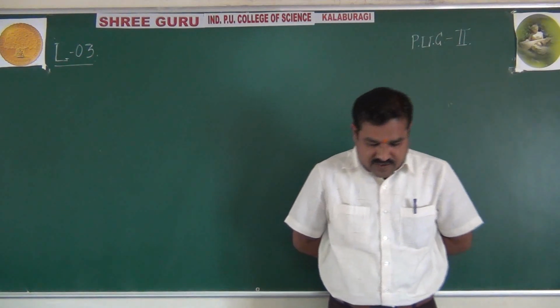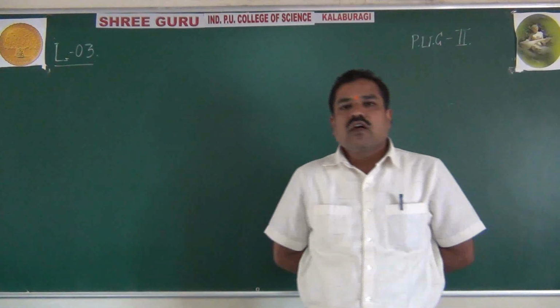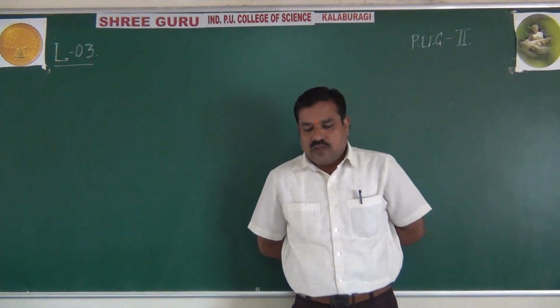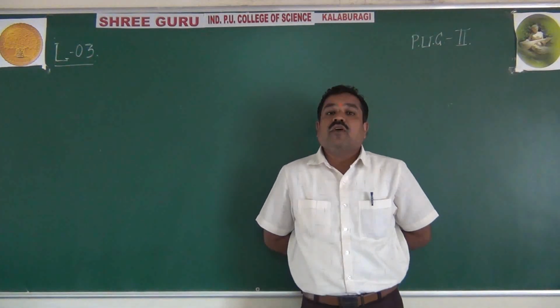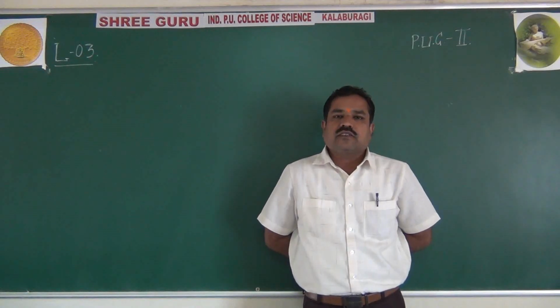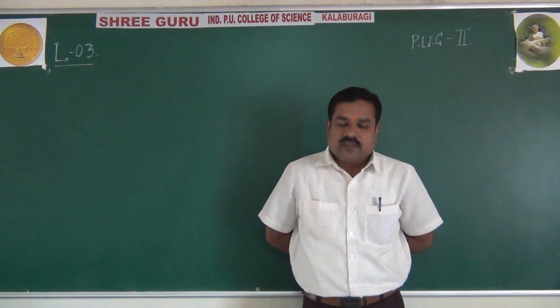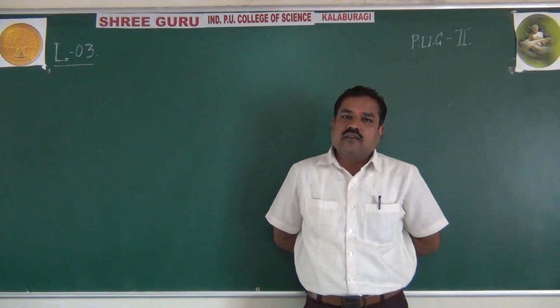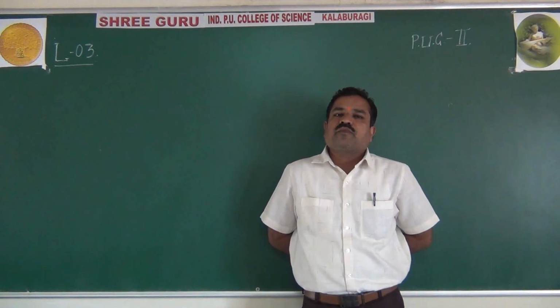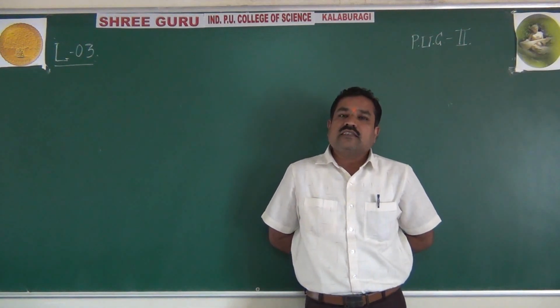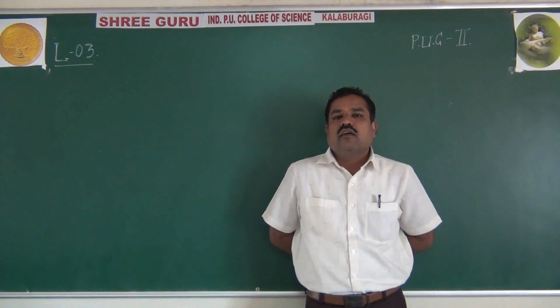Now, in continuation, as I told yesterday itself, today we will complete the compounds of these group 15 elements. According to your NCERT syllabus, you are given dinitrogen, that is N2 itself, the diatomic nitrogen gas. Then ammonia.